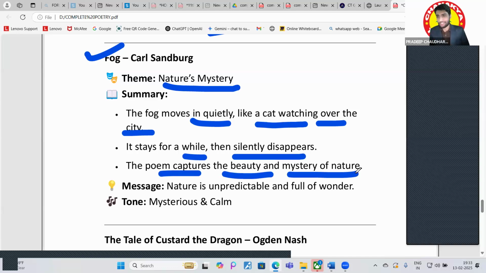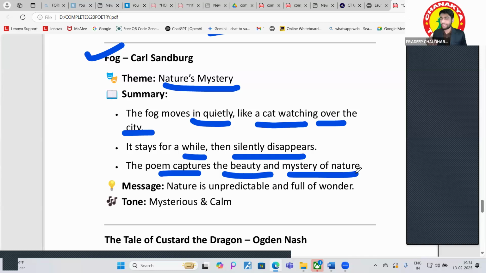Right? Nature is very mysterious. We can see so many amazing things in nature. Nature is full of mystery, and science is only just solving the mystery of nature. So science is just a very small part of nature. Nature has infinite possibilities. Even small, small things can make anyone happy as well, right? That we have just seen in the poem, and also in this poem.